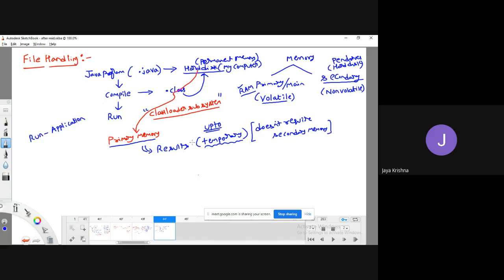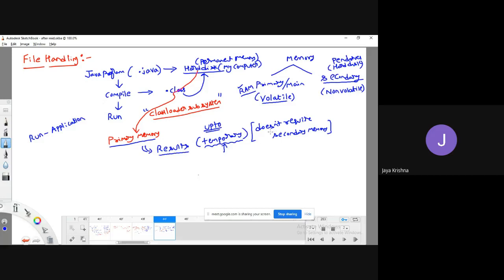So here our concept is, once we run the program, it is going to produce some results. Those results are always stored in the primary memory of the system, so that is the reason they are temporary. There is no use of the data we are generating for the programs as of right now. If we require it, we can do some other process, but up to now, the results we are getting, we didn't need to use anyway. That is the reason we made them temporary.